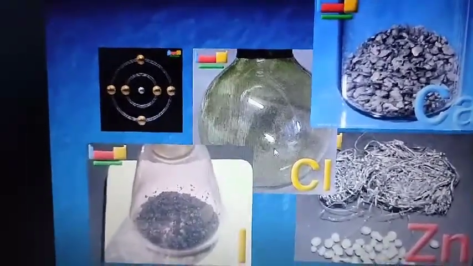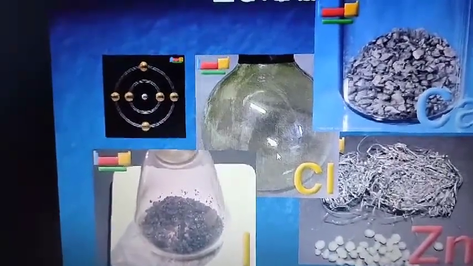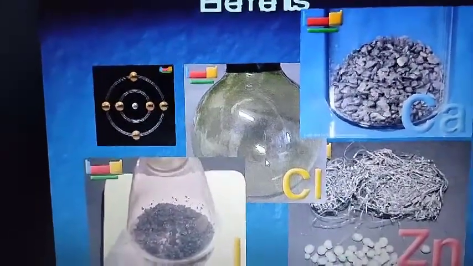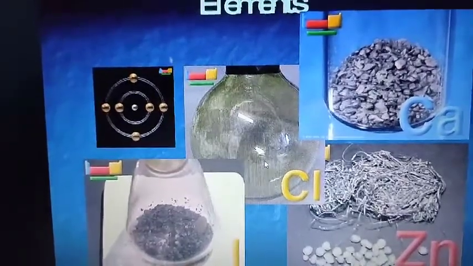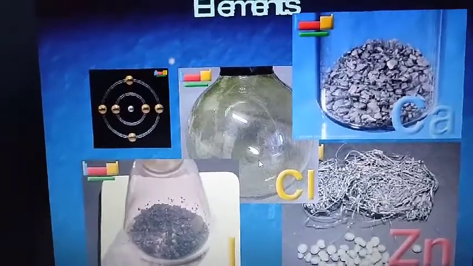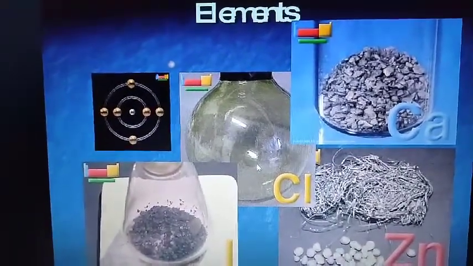And what are metalloids? Metalloids show the properties of both metals and non-metals. It means you can say that it has some properties of metals and some properties of non-metals. So these are metalloids. You can see the examples of metals, non-metals and metalloids from your book.